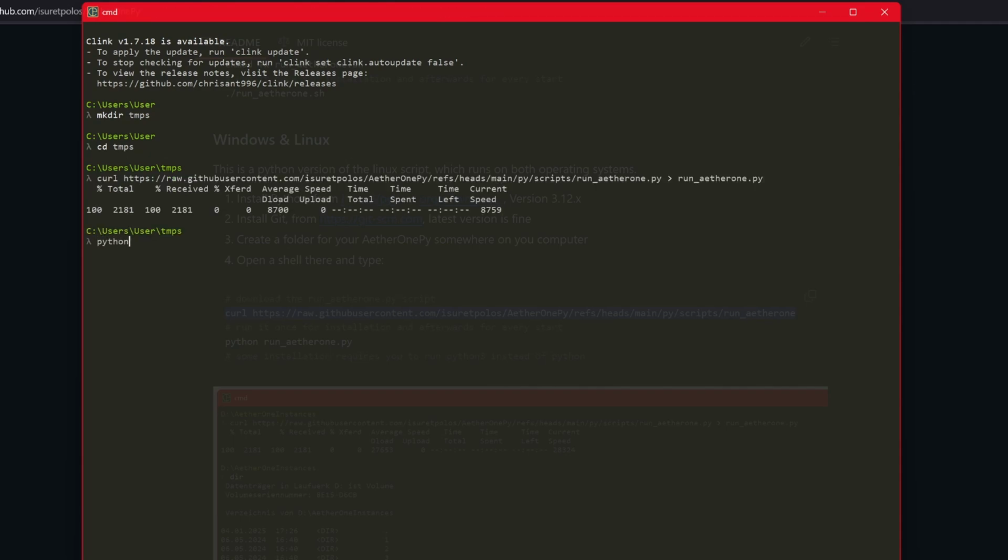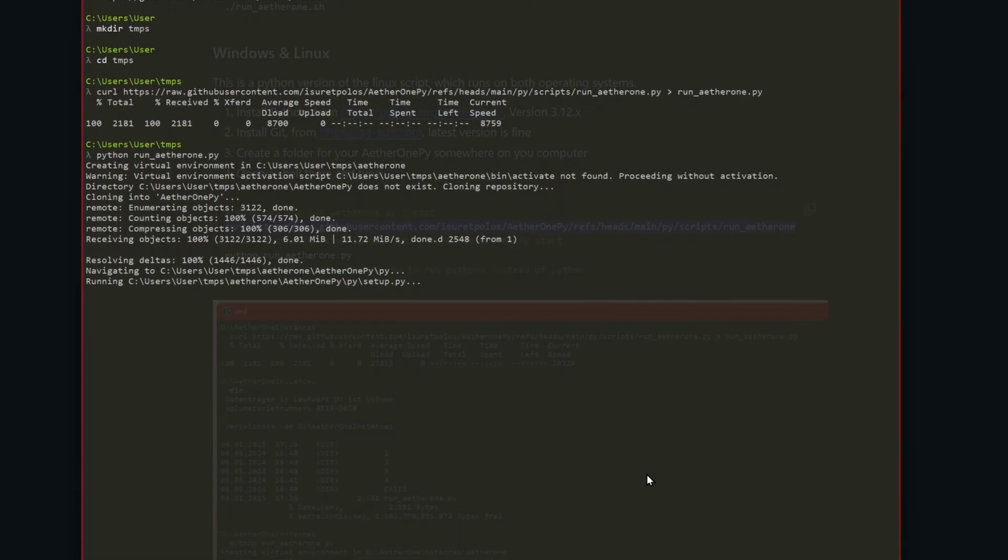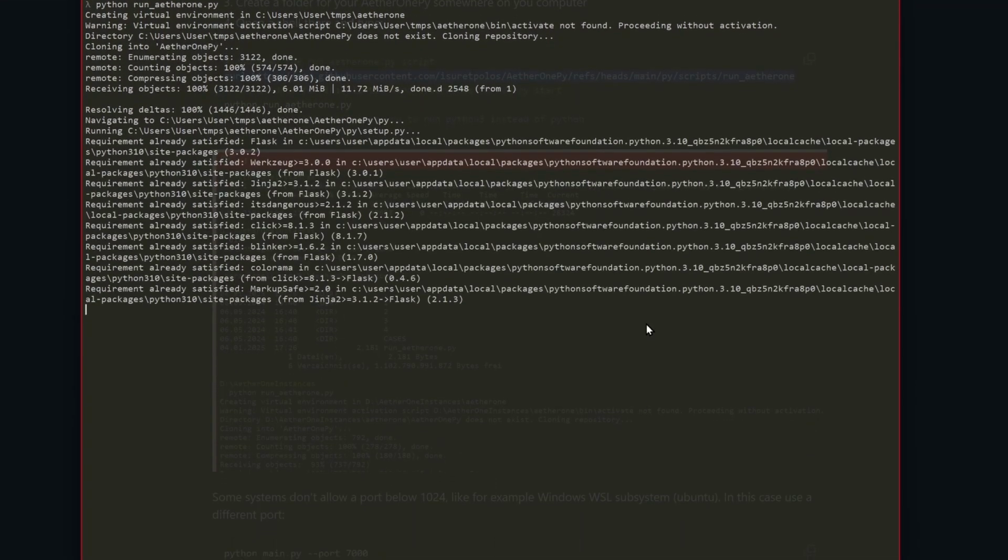Then run the script with Python. This will install all dependencies and run the server application. Depending on your internet velocity, the installation might take some time.